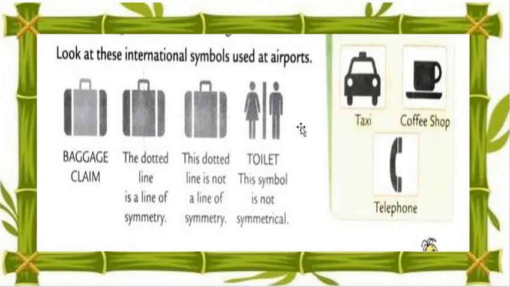Both are different. Okay, now here is a taxi, here is the coffee shop, here is the telephone. So my dear students, how many of these symbols do you remember? Petrol, hotel, restaurants, any hospitals, school, and factories. So many types of symbols, you take them and make a line of the symmetry, otherwise the imaginary line.